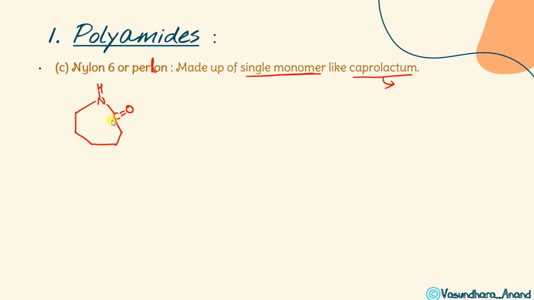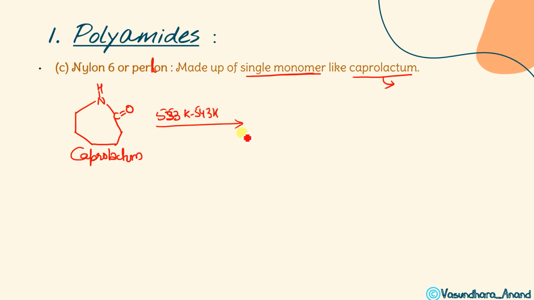Got it? 7-membered. So how does it form? Actually, this is caprolactam. How is it formed? It forms from 6-amino-hexanoic acid, which is also known as 6-amino-caproic acid. Caproic acid is actually hexanoic acid. Caproic acid and hexanoic acid are the same thing. When we heat this, at 533 Kelvin to 543 Kelvin, the temperature can change.